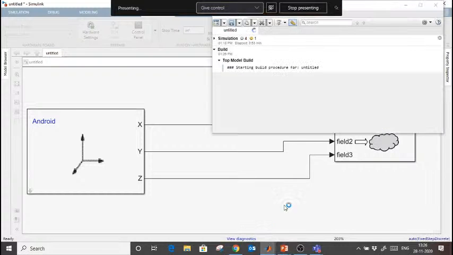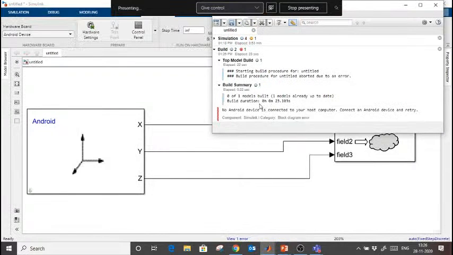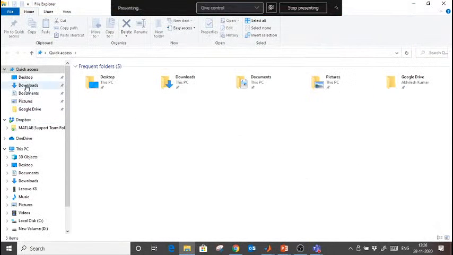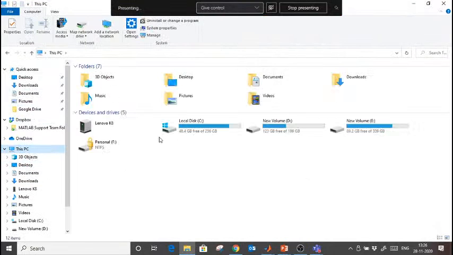Here you can see the process, what is going on. If there is some error, it will let you know. It says that no Android device is connected to your host computer. Connect an Android device. Okay, I forgot to connect this again because I disconnected it when I was moving my mobile. Let me connect this again and check whether it shows as connected. Oh, I am going into this PC, so it is connected right now. Perfect.